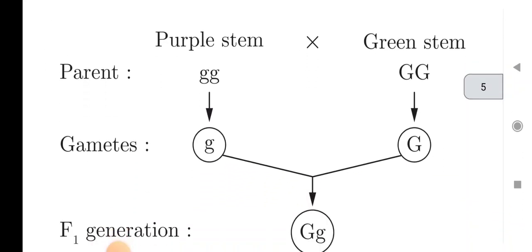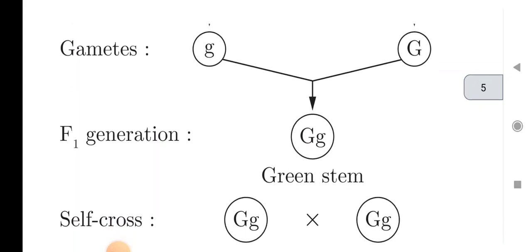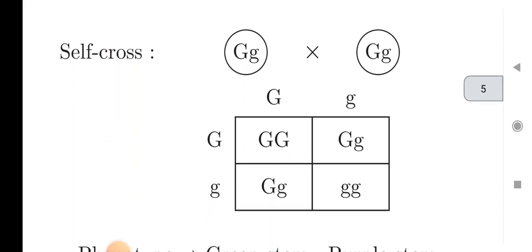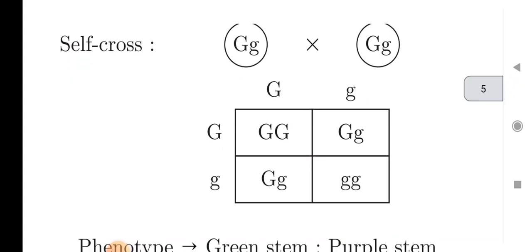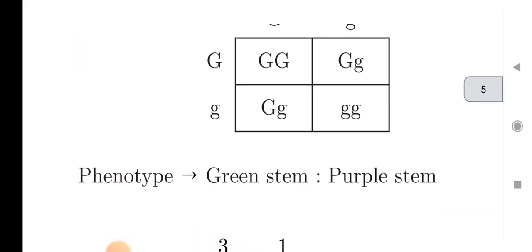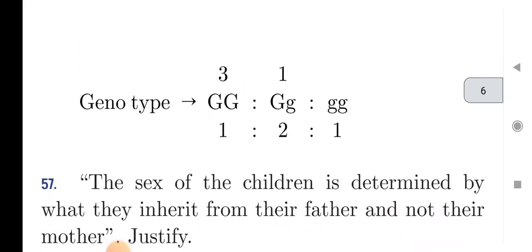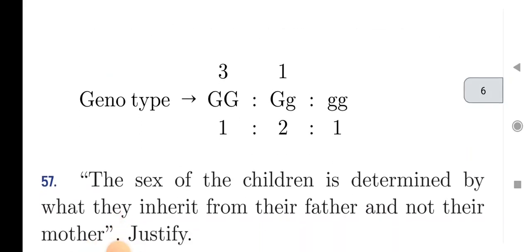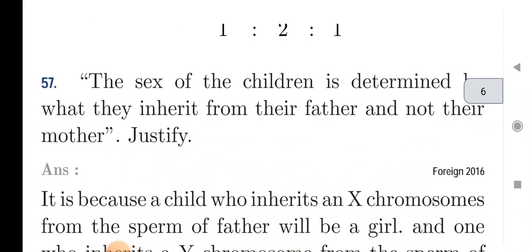So you can see that purple stem, the recessive trait, is crossed with green stem, the dominant trait. Then in F1 generation all green stems are produced, while in self crossing there are 3 green stems and 1 purple stem produced. So the phenotype ratio is 3:1, while the genotype ratio is 1:2:1.